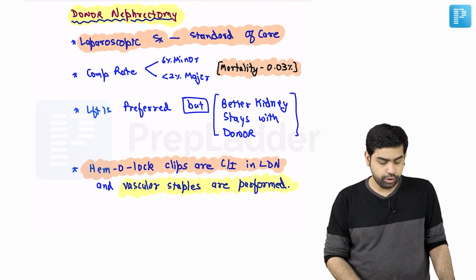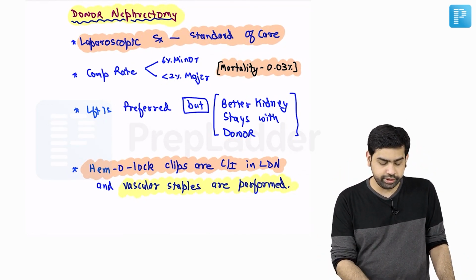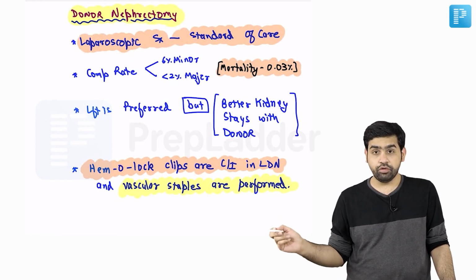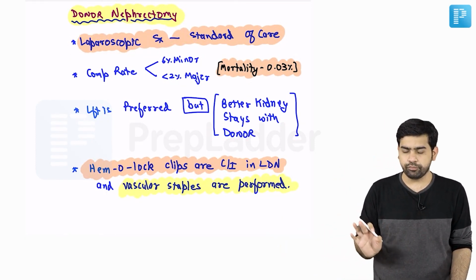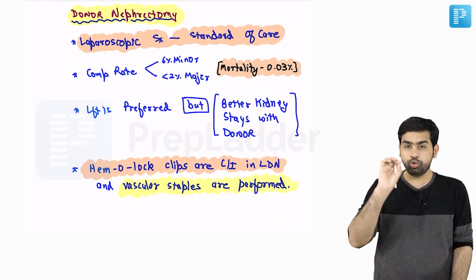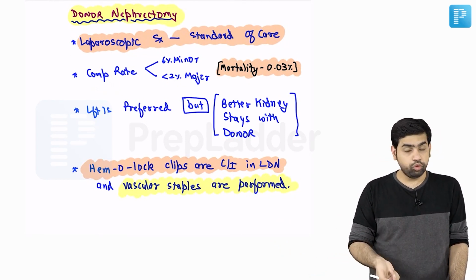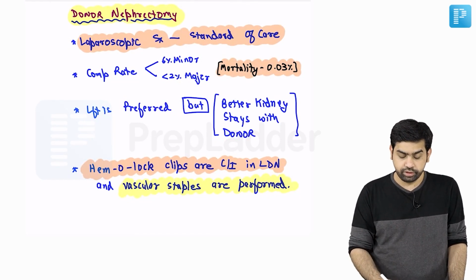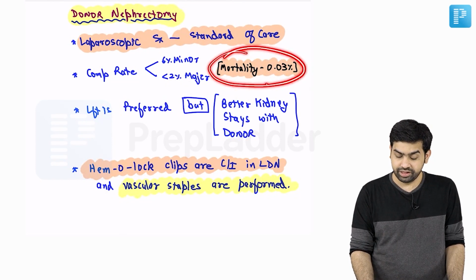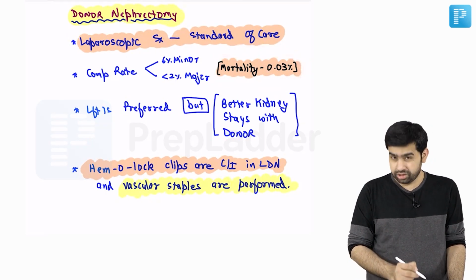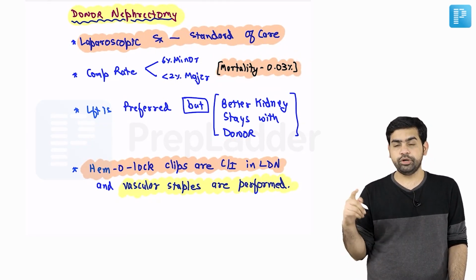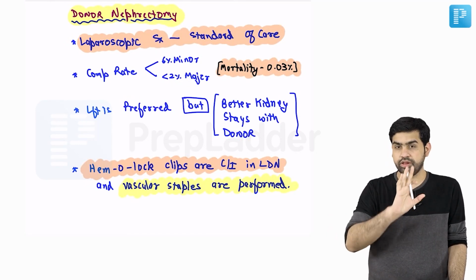Obviously. Right, now let's talk about the donor nephrectomy. I already told you that laparoscopic surgery is the standard of care; very few people perform open nowadays. Obviously, every surgery has its own complication rate, so even with laparoscopic donor nephrectomy we can have a few complications. Just remember, the mortality rate is 0.03%. It is very low, but still there is a mortality with laparoscopic donor nephrectomy.